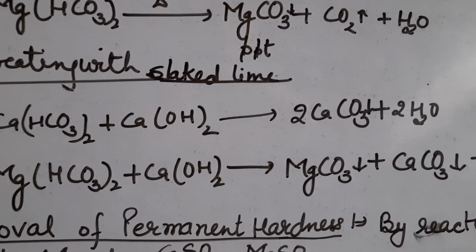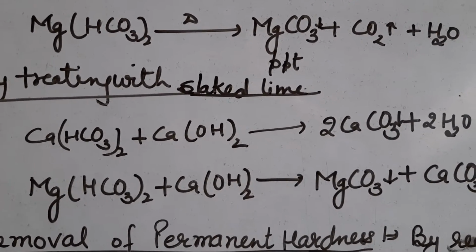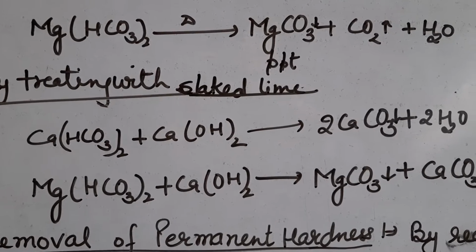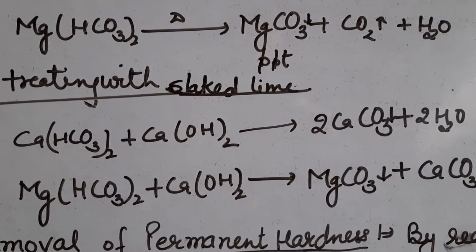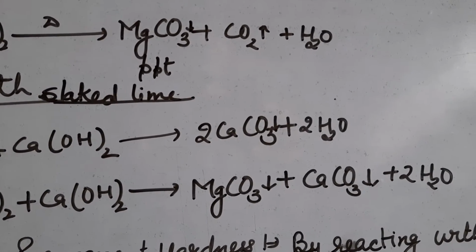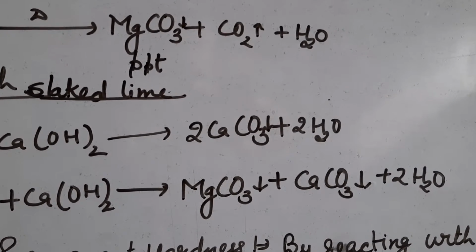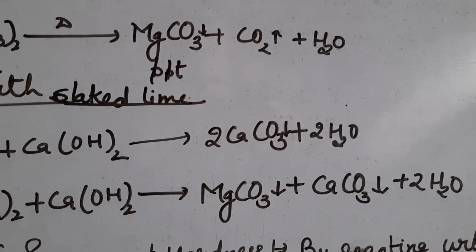And when you treat magnesium bicarbonate with lime water, you find magnesium carbonate and calcium carbonate, which are insoluble in water. So they form a precipitate and settle at the bottom, and water forms. These insoluble substances can be separated by filtration.